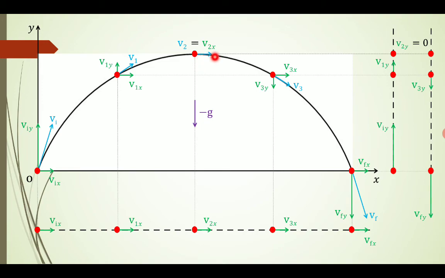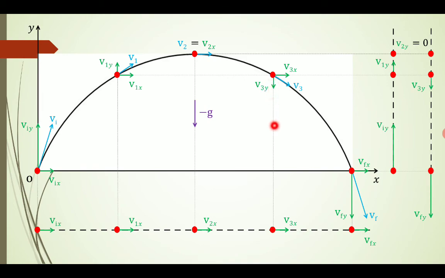Now the object starts falling due to the effect of gravity, and at this particular position, again due to gravity, the particle gains velocity falling down, again divided into two components, v3x and v3y.